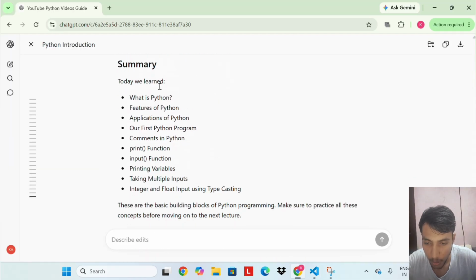Summary. Today we learned what Python is, features of Python, applications of Python, our first Python program, commands in Python, the print function, the input function, printing variables, taking multiple inputs, and integer and float input using typecasting. These are the basic building blocks of Python programming. Make sure to practice all these concepts before moving on to the next lecture.